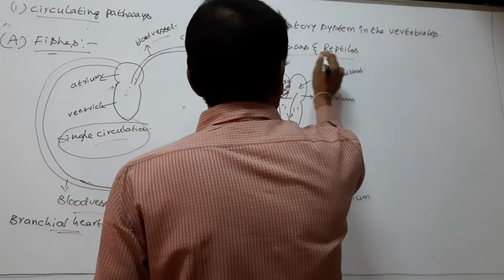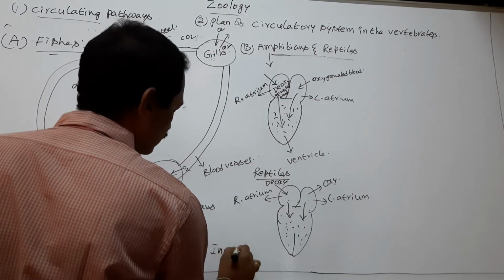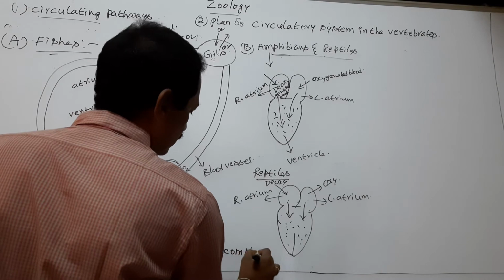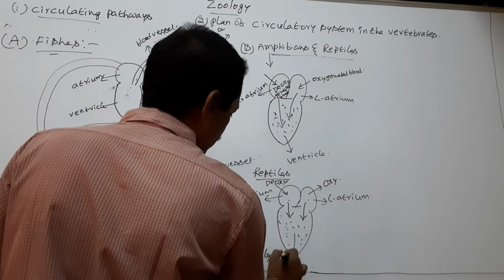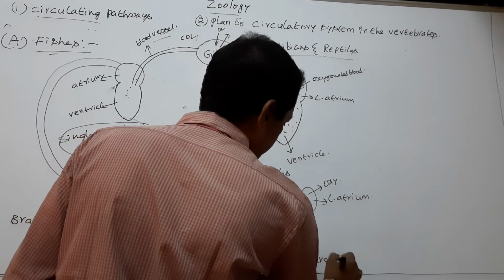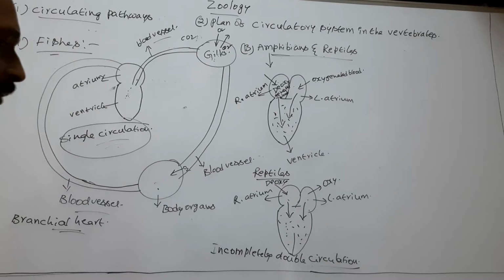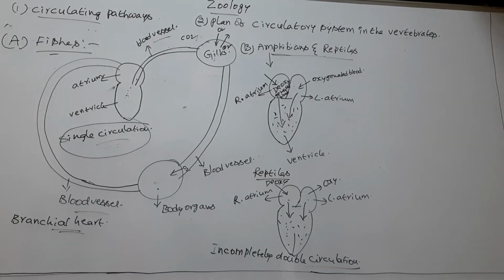So amphibians and reptiles exhibit incompletely double circulation.